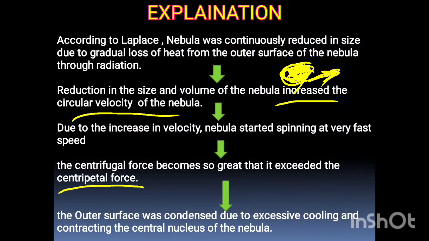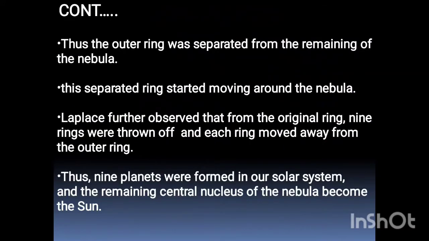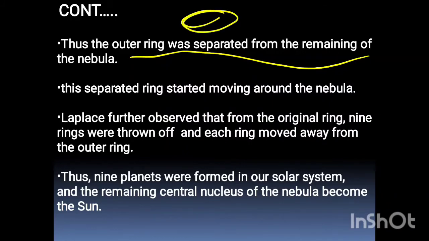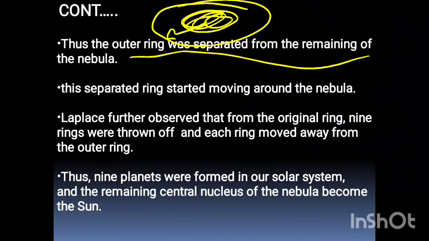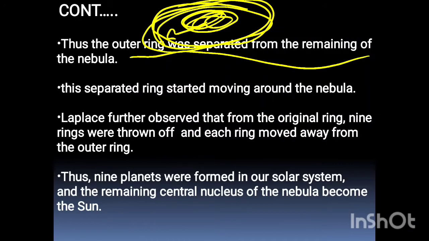The outer surface was condensed due to the excessive cooling. Due to the excessive cooling, these outer portions became condensed, contracting toward the central nucleus of the nebula, and thus the outer ring separated from the remainder of the nebula. The outer surface was cool, that's why the outer ring separated from this part, and the separated rings started moving around the nebula.